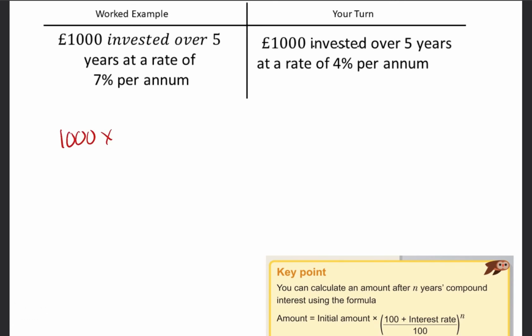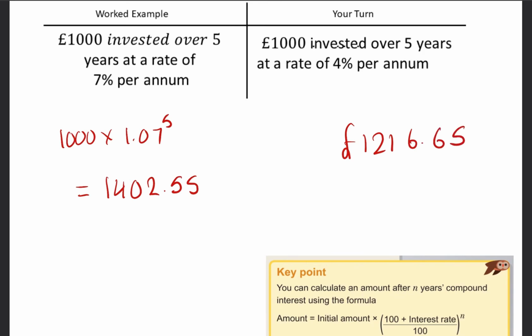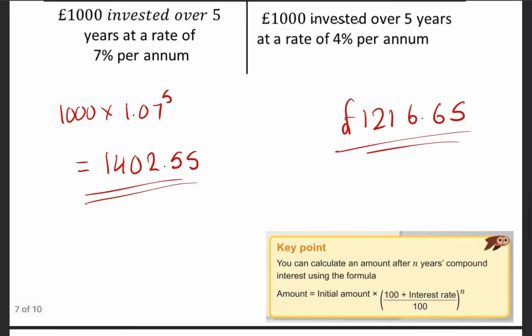1,000 at 7% a year for 5 years, and that's going to equal 1,000 times 1.07 to the power of 5. Oh, I wrote to the power of 6 by accident. 1,402.55. And the second one, I'm just going to give the answer now. 4% for 5 years. 1,216.65. There you are.